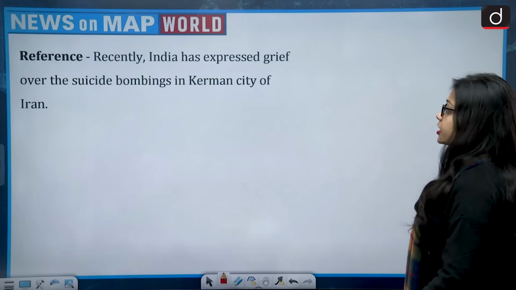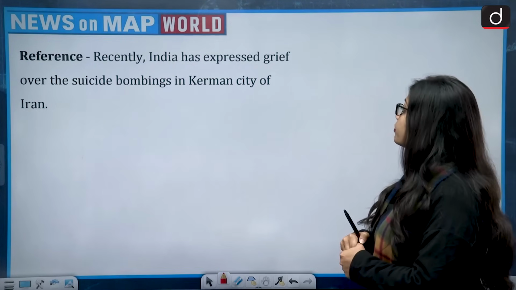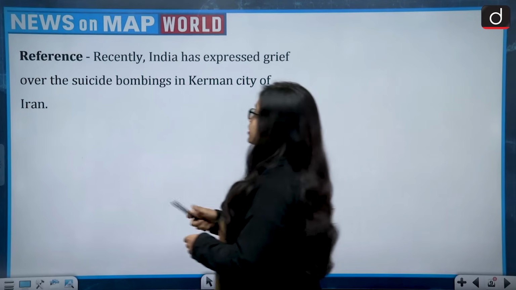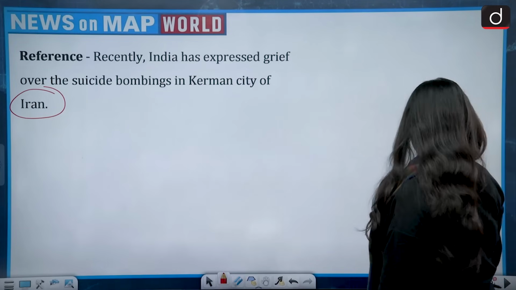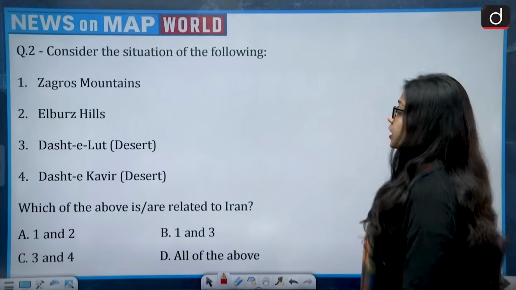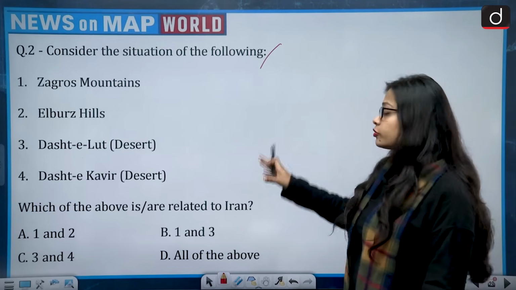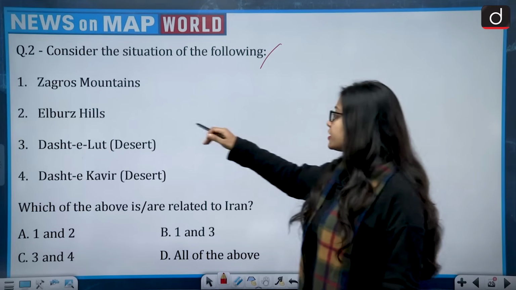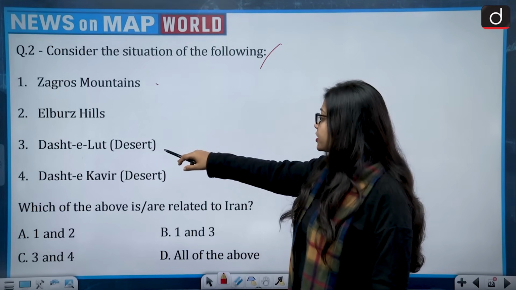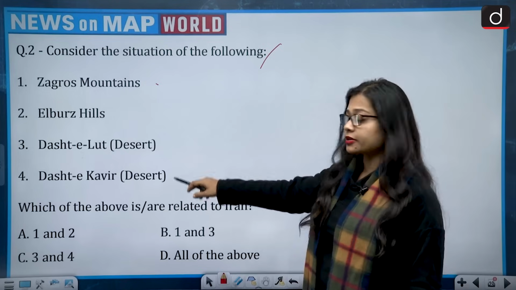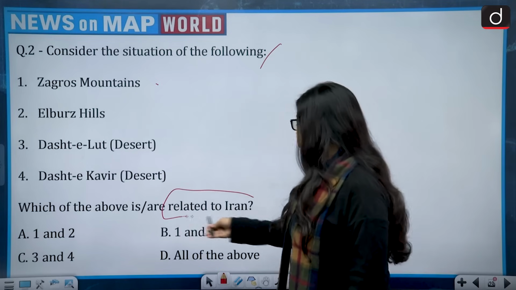Next question. The reference talks about, recently India has expressed grief over the suicide bombings in Kerman city of Iran. Now this brings Iran to the news, and hundreds of people have lost their lives in this bombing. So the second question is, consider the following, and in total there are 4 places given: Zagros Mountain, Elburz Hills, Dasht-e-Lut, Dasht-e-Kavir, and we have to say which of the following is or are related to Iran.